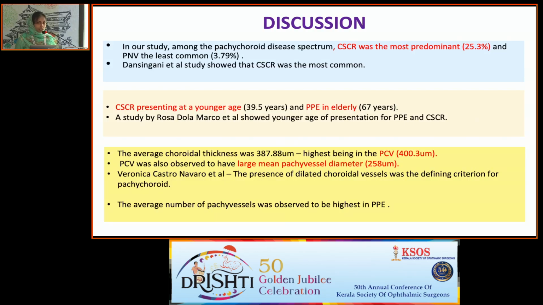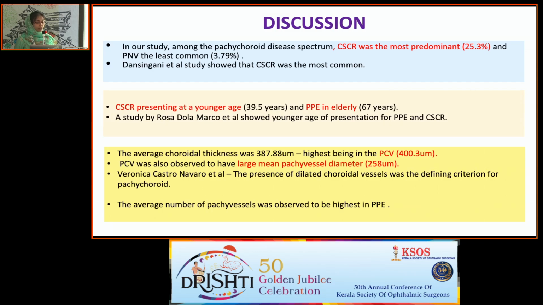In our study, among the pachychoroid disease spectrum, central serous retinopathy was the most common and the least common was pachychoroid neovasculopathy. This was similar to a study conducted by Dansingani et al. Central serous retinopathy presented at a younger age of around 39.5 years, and pachychoroid pigment epitheliopathy in the elderly age group. However, a study conducted by Rosa Dolz-Marco et al. showed both central serous retinopathy and pigment epitheliopathy presented at a younger age group. The average choroidal thickness was 387.88 microns, the highest being in polypoidal choroidal vasculopathy, which was also observed to have a large mean pachyvessel diameter.